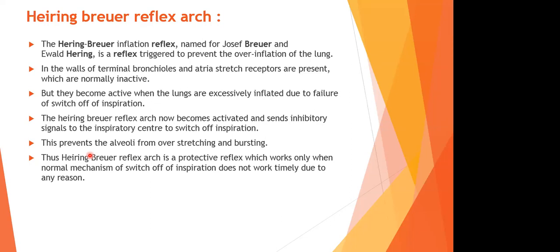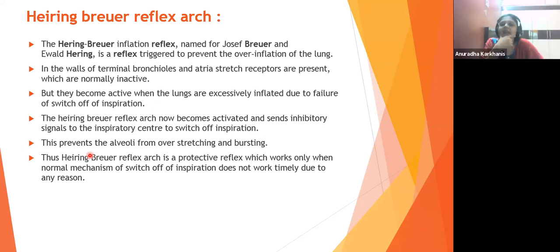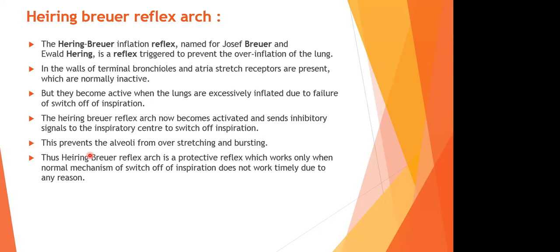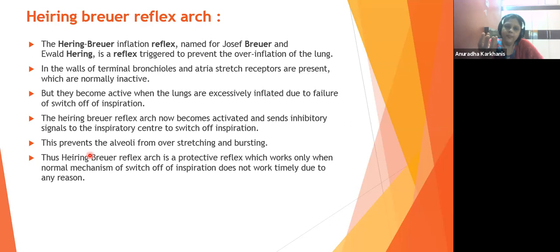Who activates the center in the first place? That is what I said. Generally, it is going to be the concentration gradient of the gases in our system. Those are the ones who will activate things immediately. So it is always active for switching off the inspiration and becomes highly active while running. Very correct. It means the signals are always coming, but the receptors will respond to it only if the pneumotaxic center fails.